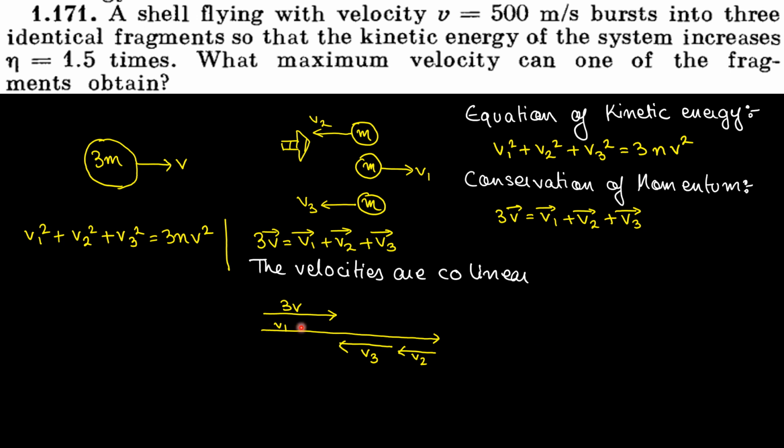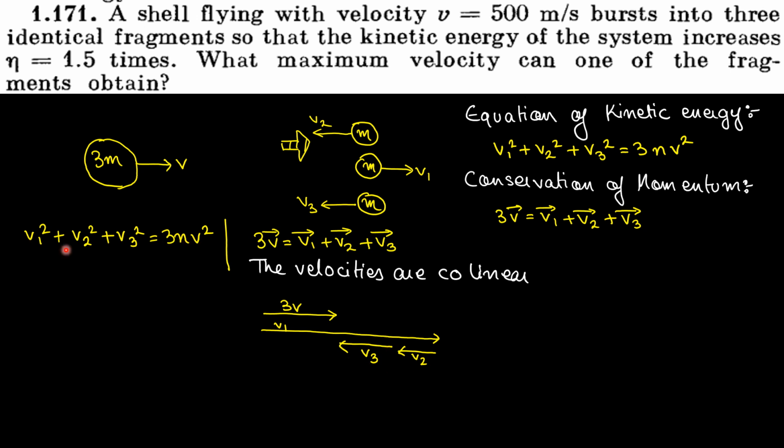If you make v1 very large, v1 square would also be very large. If v1 square is very large, can this equation be satisfied? No. Understood? So we are limited by this equation also. You can make v1 like this, v2 like this, v3 like this, but you are limited by the scalar equation of kinetic energy.